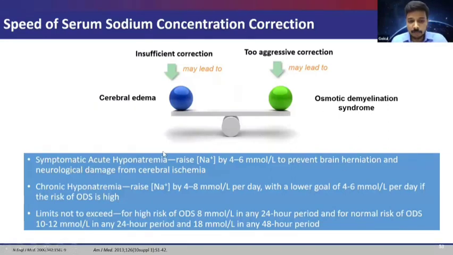So this is the cutoff which is told. In symptomatic acute hyponatremia, the sodium has to be raised by 4 to 6 to prevent brain herniation. But in chronic hyponatremia, the sodium has to be raised by 4 to 8 millimole per day, with a lower goal of 4 to 6 if the risk of ODS is high. And the limits should not exceed, for those at high risk of ODS, 8 millimole per liter in a 24-hour period, and for normal risk of ODS, 10 to 12 millimole per liter in 24 hours and 18 millimole per liter in a 48-hour period.